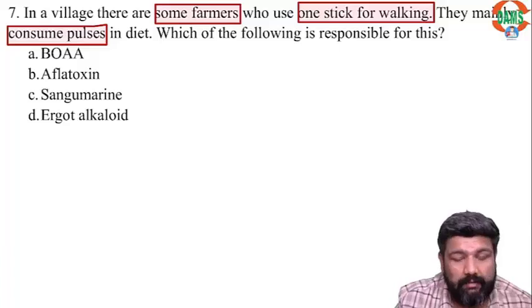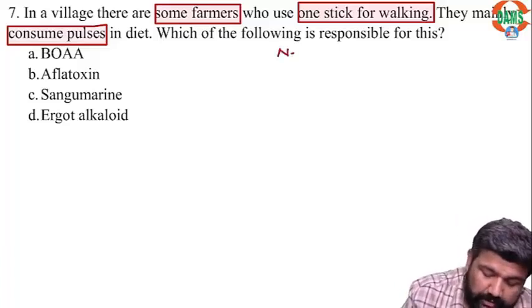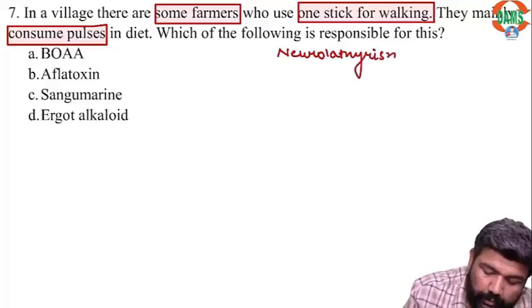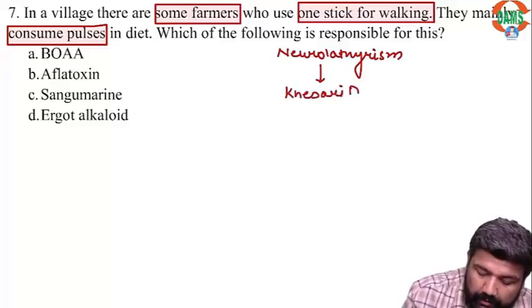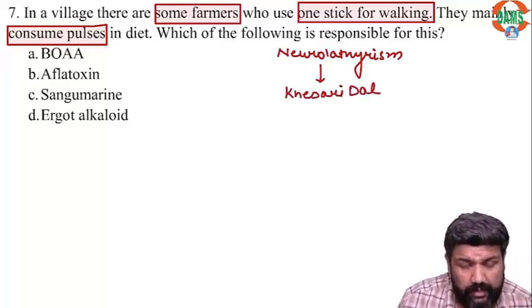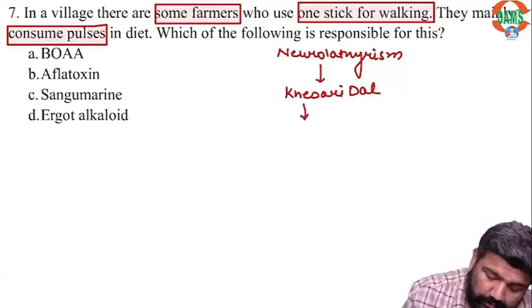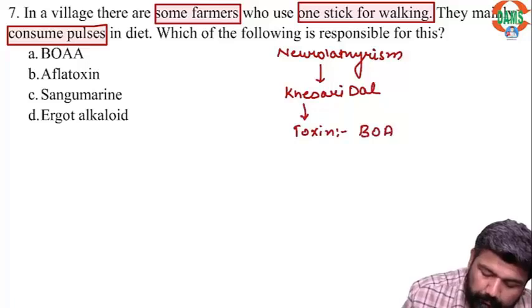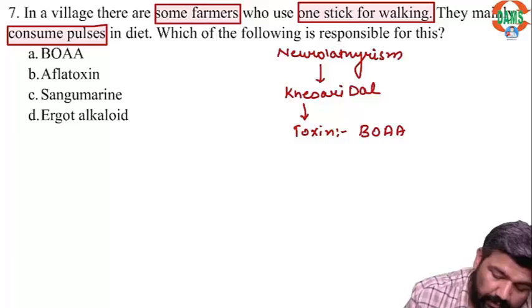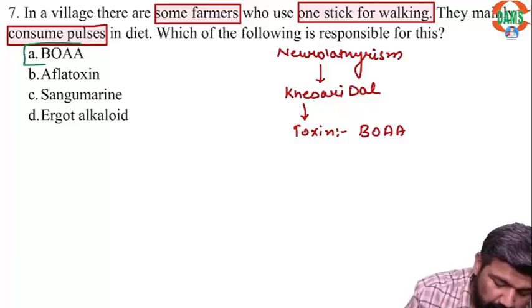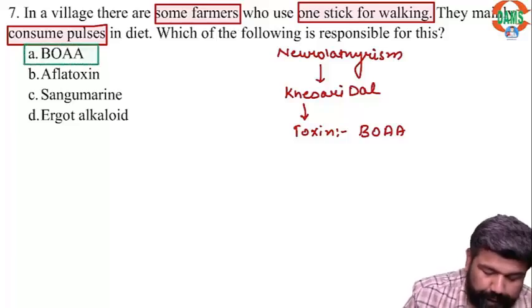These three keywords tell you this is a case of neurolathyrism. Neurolathyrism happens when people consume khesari dal. The toxin in khesari dal is BOAA. So here the correct answer is A, BOAA.